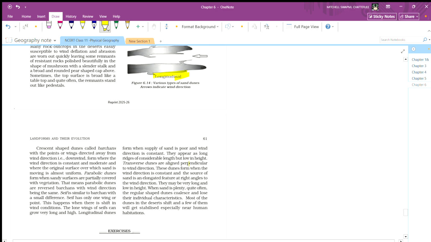Transverse dunes are aligned perpendicular to the wind direction. These dunes form when the wind direction is constant and the source of the sand is an elongated feature at right angles to the wind direction. They may be very long and low in height. Sand is plentiful quite often, so the regular shaped dunes coalesce and lose their individual characteristics. Most of the dunes in the desert shift, and a few of them get stabilized, especially near human habitation.